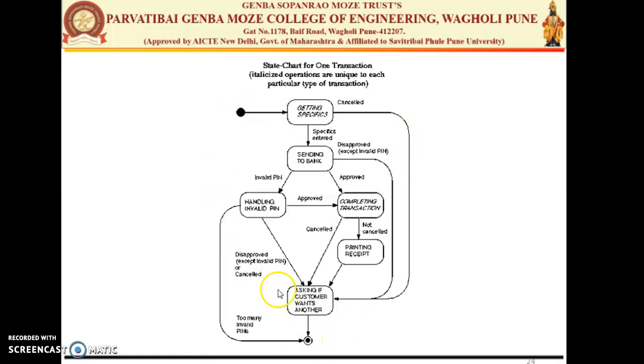So this is a little bit complex state chart diagram with one transaction initialized at the initial phase. This type of diagram can be asked in the examination, which has the states and the flow of control between the states depending on the events, how the events occur in the system, whether it may be the invalid pin, or whether it may be the completion of the transaction.